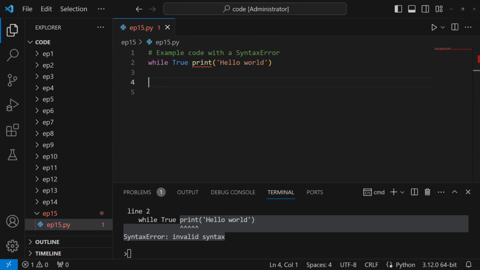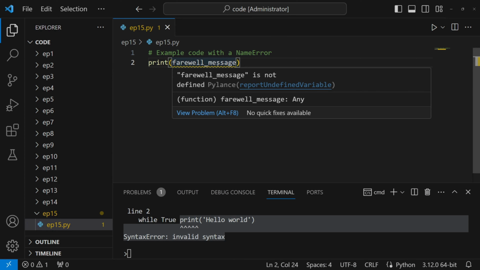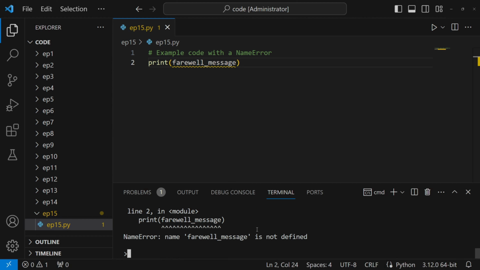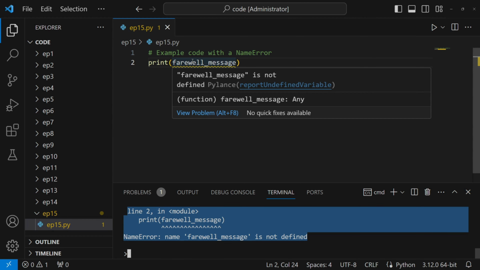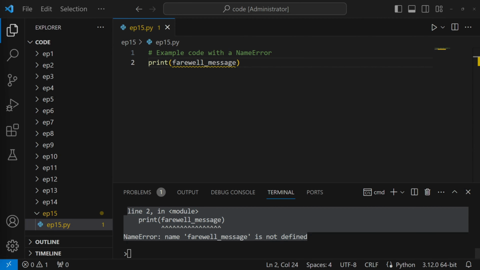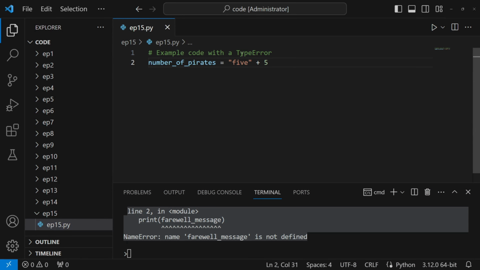The syntax error monkey swings down, reminding us to mind our P's and Q's, or in this case, our colons and parentheses. Next, we encounter the name error, a creature as elusive as a chameleon. This error arises when Python encounters a name that it doesn't recognize, often because it hasn't been defined yet. In our code, farewell_message hasn't been defined, but we tried to use it anyway. The name error chameleon changes colors, revealing itself to remind us that Python doesn't know what that is.